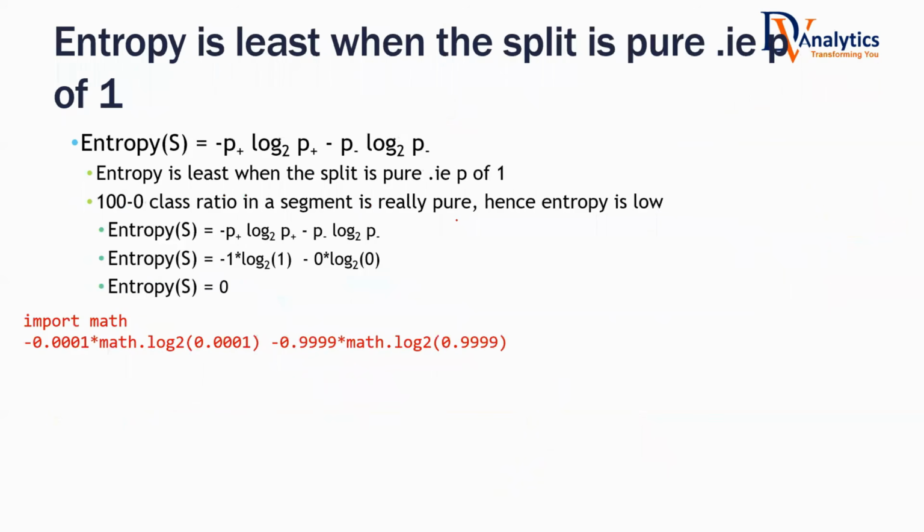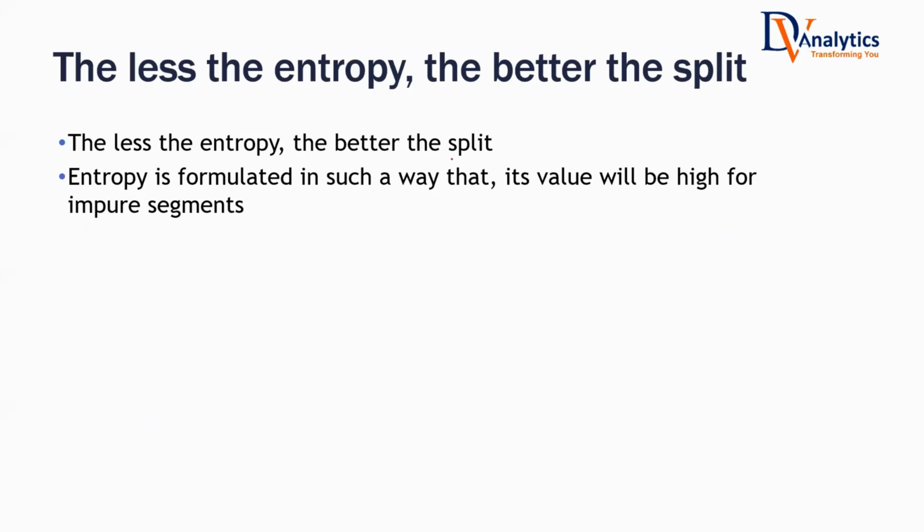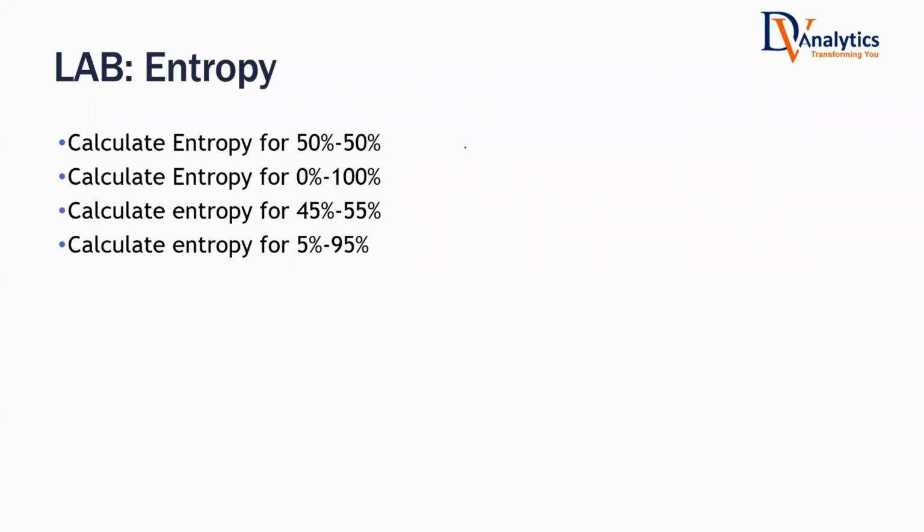So let us get a better understanding of entropy. We will do some calculations manually. Usually you don't need to do it, but we will do it to get a better feel of entropy, so that we don't forget it. Let's say you have a subset where P1 is 0.5 and P2 is 0.5. What will be the expected entropy if you put that in the formula? Will it be lesser or higher? It will be higher. Highest entropy you will get.